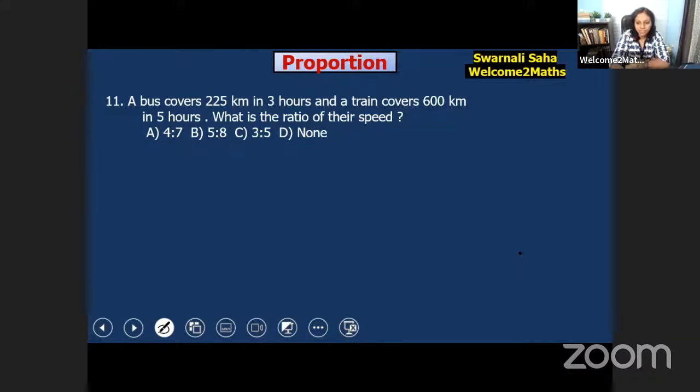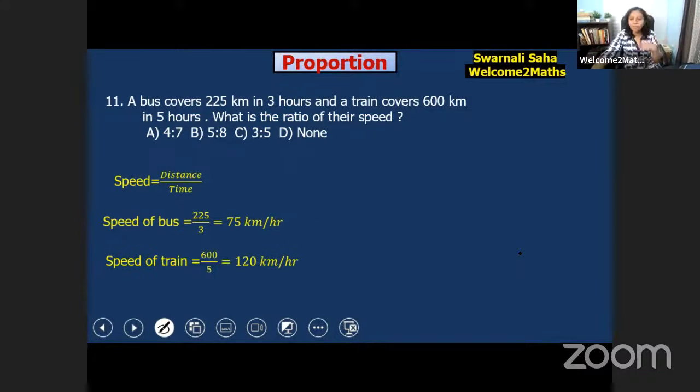So let's check the answer. You know, speed is equal to distance by time. Here, in 3 hours, a bus covers 225 kilometers. That means in 1 hour, it covers 225 by 3. So it's 75 kilometers per hour.